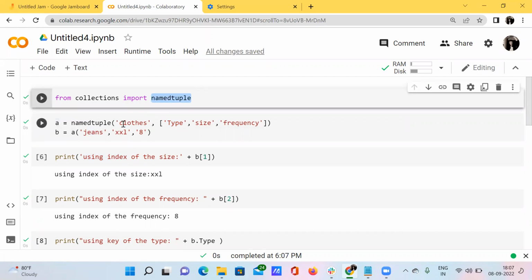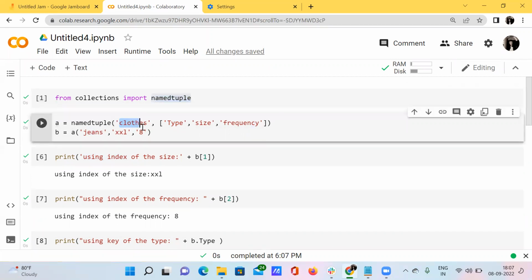See here, what we have done, we have already assigned some kind of category. So I have chosen this clothes category. No matter whatever the item may be, you can definitely give that particular name here. Let's say you can give it as watches. If you give watches here, then you will have the type of the watch, whether it is digital or chronological or whatever the type may be.